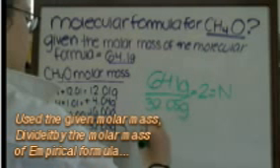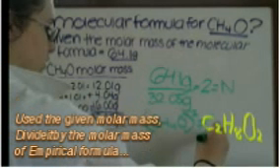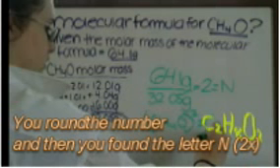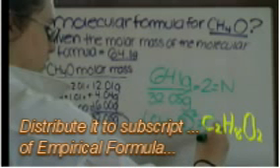Molecular formula. Use the given molar mass. Divide by the molar mass of empirical formula. You round the number, and then you found the letter N. Distribute it to subscript of empirical formula.